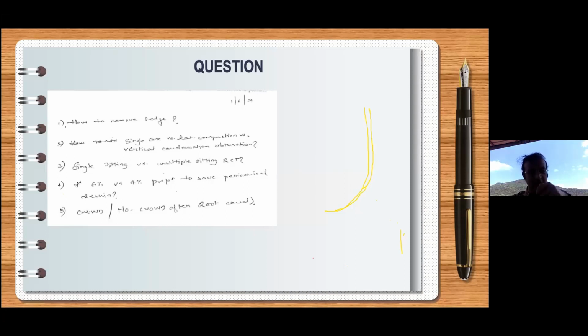Whenever you pre-curve, you do pre-curvature in that direction. So looking at that line or the beak, you will come to know in which direction you are. Now take this and enter inside. Moment you get into the canal, stop there and look at the line, and you will come to know, okay, this is the direction where I'm supposed to go. And now try and be in the same direction.